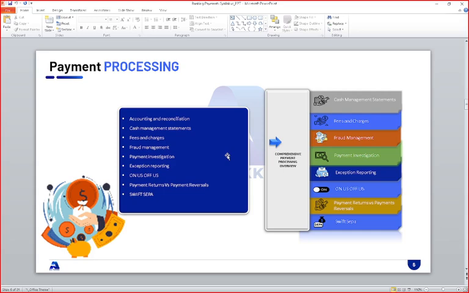Then exception reporting, immediate payment failure, and the repair queue: how to solve a payment, how to correct it, what the role of correction is, and who does it, back office people or front office people. Then on-us payments, meaning within the same bank, versus outside the bank. Then payment return versus payment reversal, and the Swift and SEPA parts, which we discussed in detail.